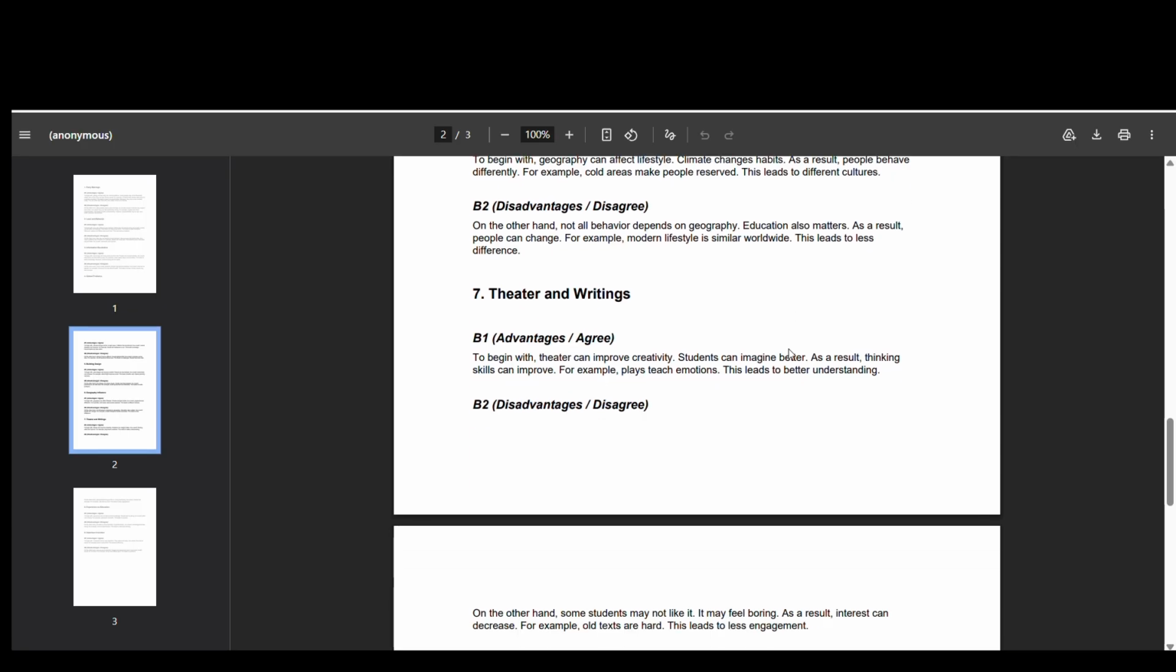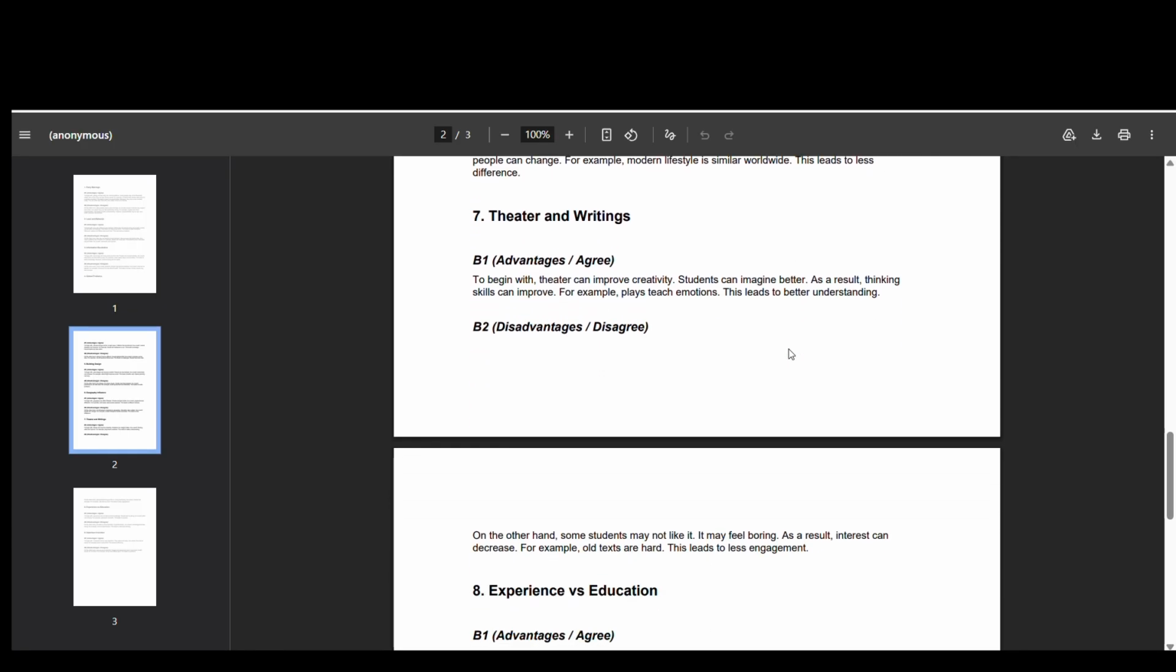Next is seven, theater and writings. It's about theater and writings, and how they can be advantages and disadvantages for us. To start with, there are many advantages to theater and writing, and there are also many disadvantages. You can write like that.